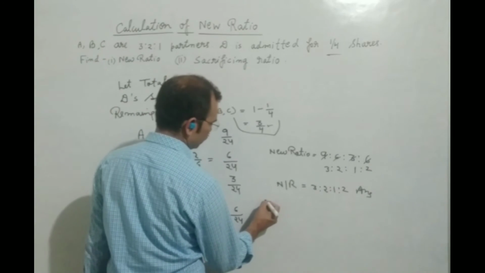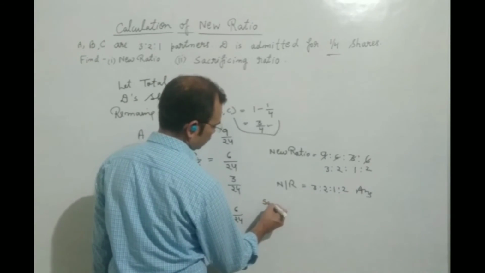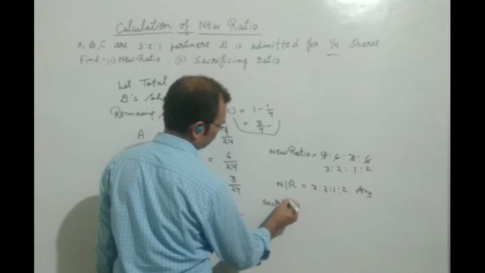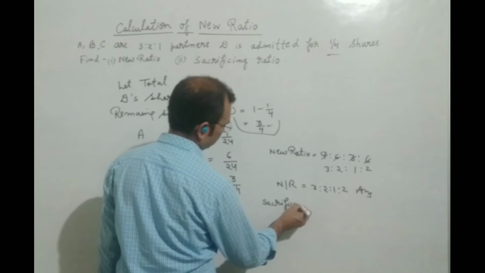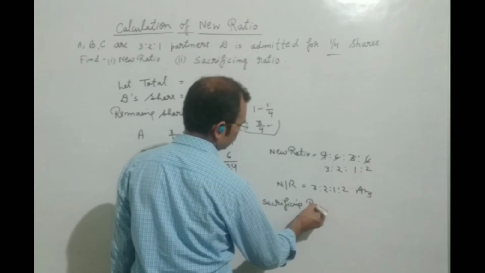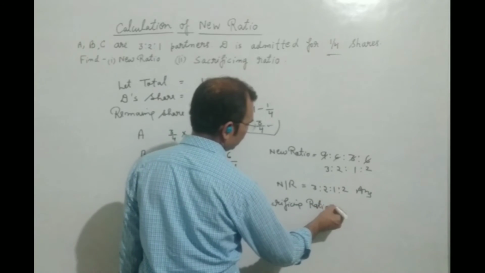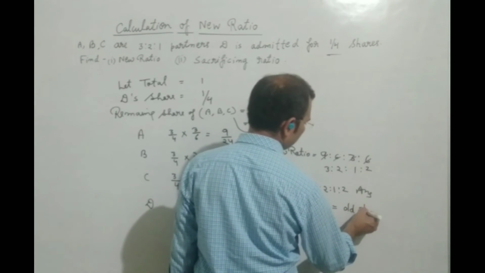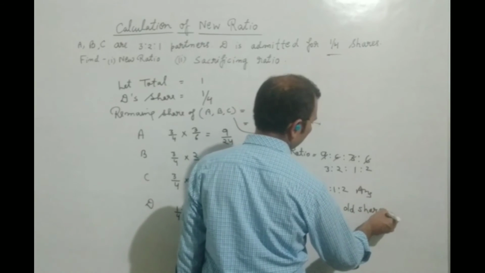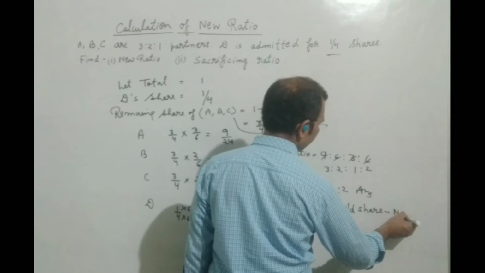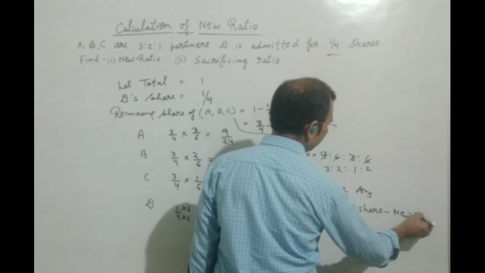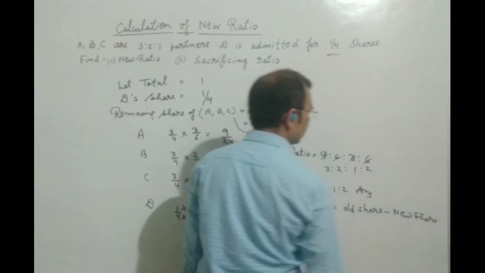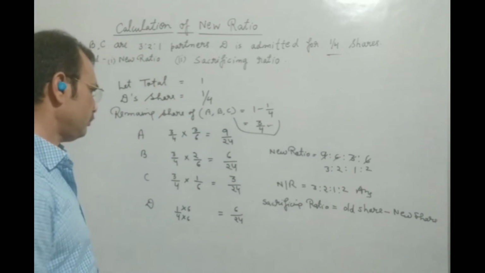As you know, sacrificing ratio is equal to old share minus new share. You have done this in the previous chapter.